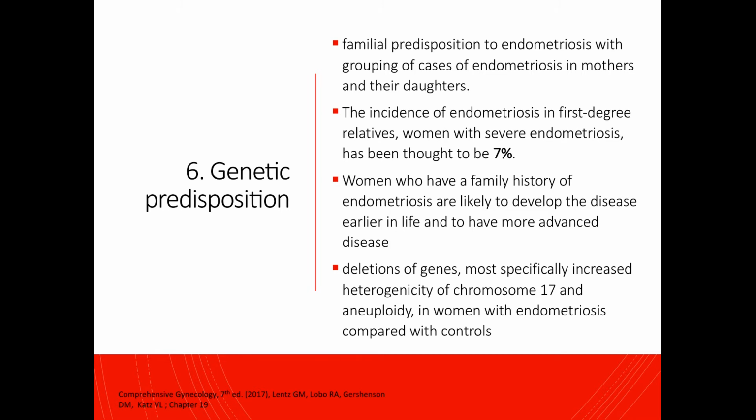Women who have a family history of endometriosis are likely to develop the disease earlier in life and to have more advanced disease. And studies show that there is a deletion of genes, most specifically increased heterogeneity of chromosome 17 and aneuploidy among women with endometriosis compared with controls, or compared with women with no endometriosis.